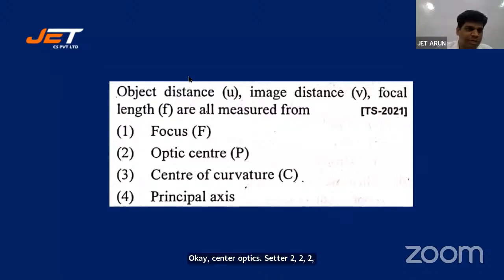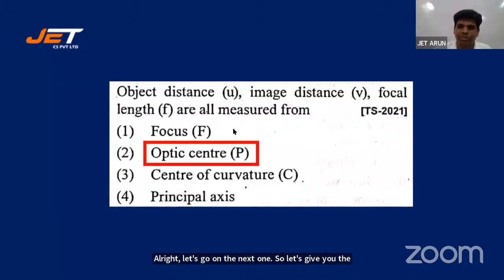2. Okay, Agnivesh has answered 4. Harshita has given the complete explanation. Excellent. All distances are measured from the optic center. Pole of the mirror or optic center of the lens. All right, let's go for the next one, students. Let's look at the key and let's go for the next one. It's optic center.